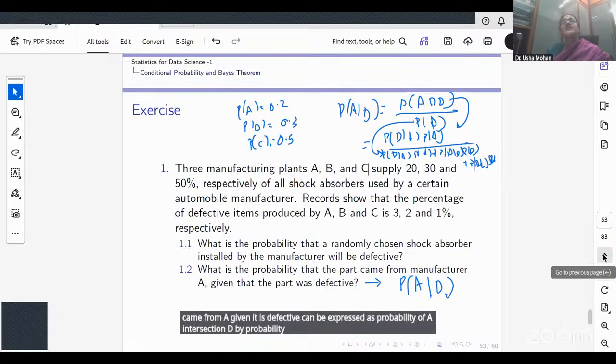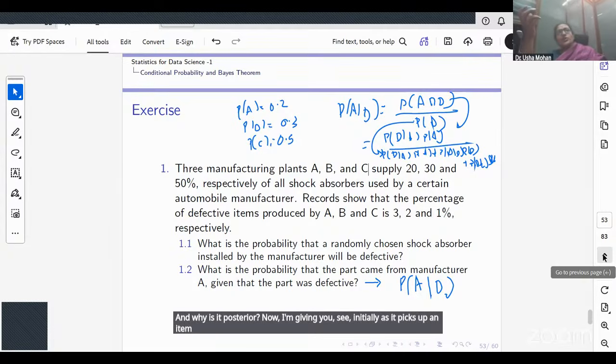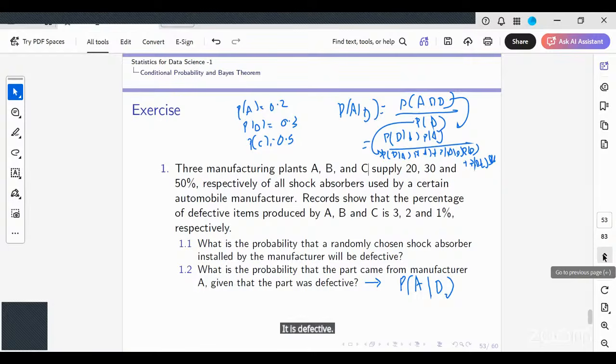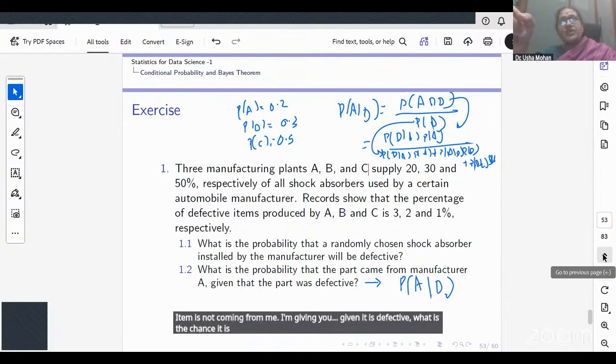So this A given D is the posterior. And why is it posterior? Initially I said pick up an item, and what is the chance it is coming from A? Now I'm giving you some extra information about that item: it is defective. Given it is defective, what is the chance it is coming from A? That is what you are trying to find out.